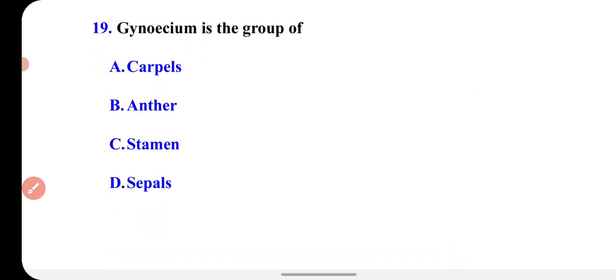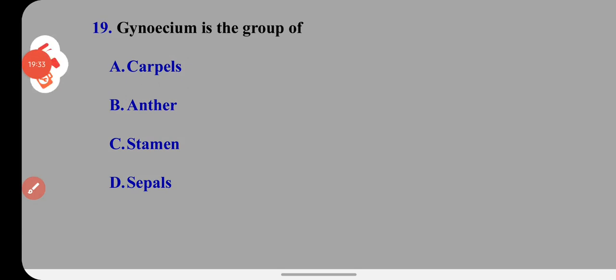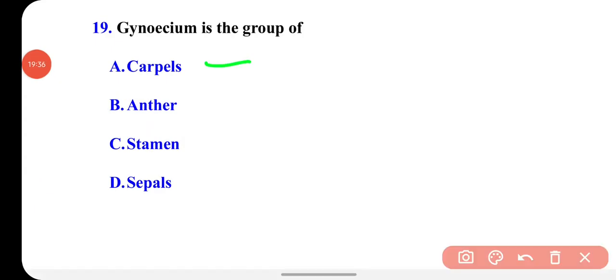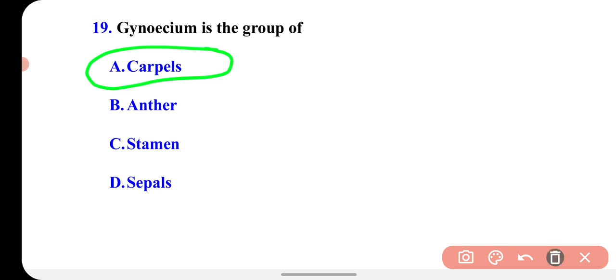Now the next question is, gynoecium is the group of carpels, anther, stamen, sepals. You have to choose which is called the gynoecium when present in a group. Carpel, anther, stamen, sepals. So gynoecium is the group of carpels. The female reproductive organ of the flower is called carpel, and when they are present in a group, they are called gynoecium.